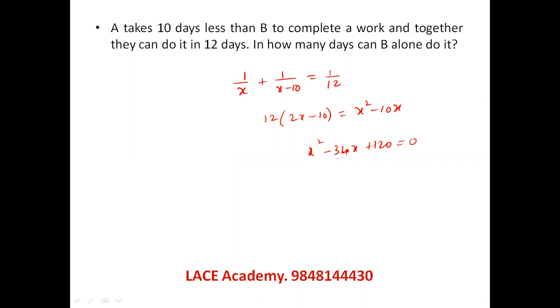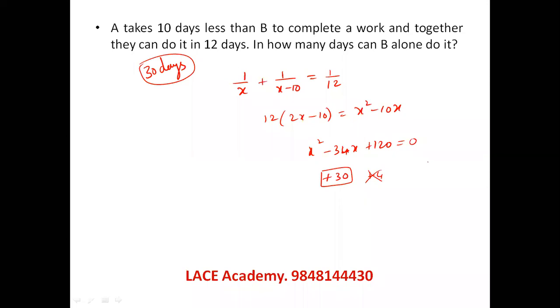So 120 is 30 into 4, and 34 is 30 plus 4. So your roots are plus 30 and plus 4. But 4 days cannot be B, because A takes 10 days less, which would be negative. So the only possible number of days for B is 30. Nothing else. Straightforward. You should be good at cracking quadratic equations, which we normally deal with in the arithmetic section. Let's see the next one, what is given.